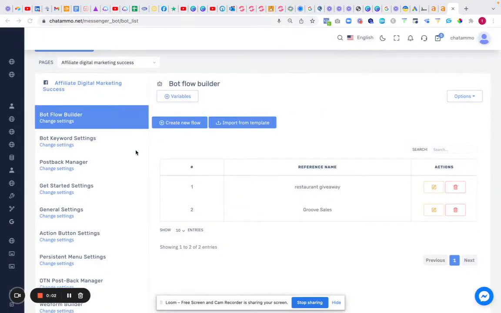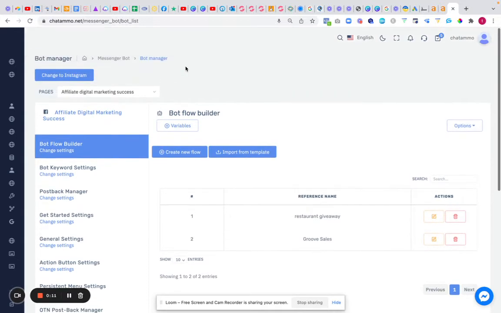Right, so then guys, the other day we went through how to make a chatbot flow. So what I would like to do is go through a little bit more in this actual bot manager. Now, within the bot manager, I have a few various different things, which I did touch on a little bit. However, we're going to go a little bit deeper.